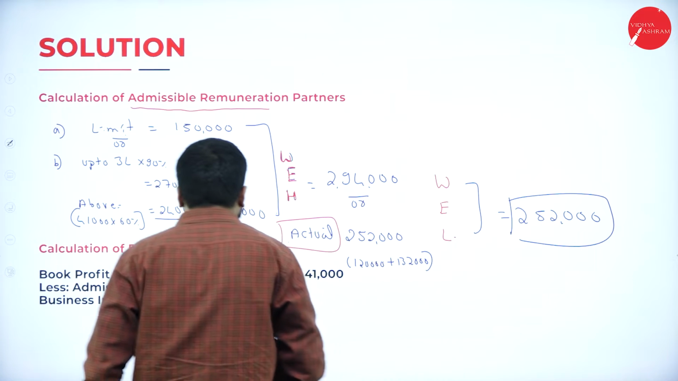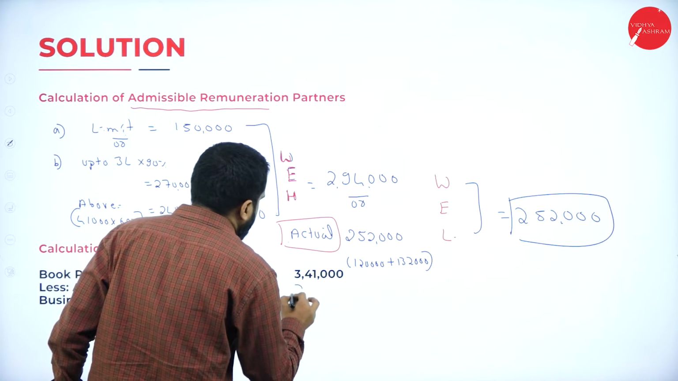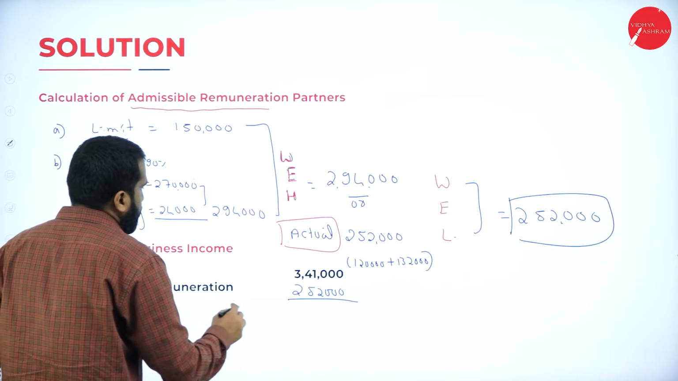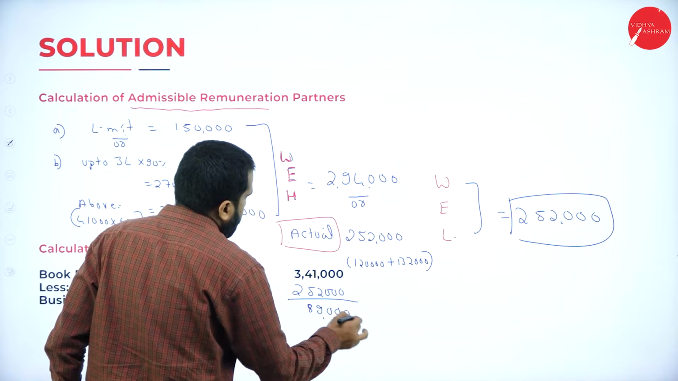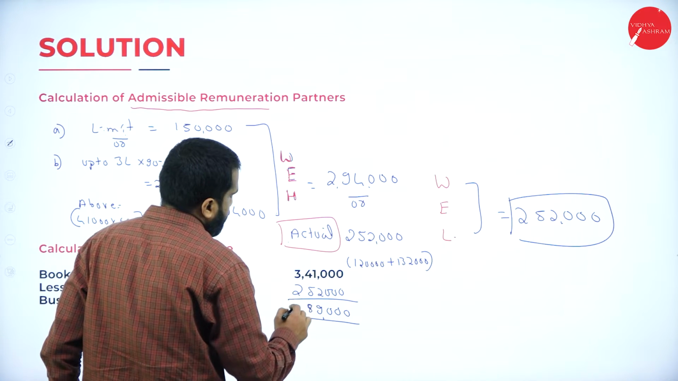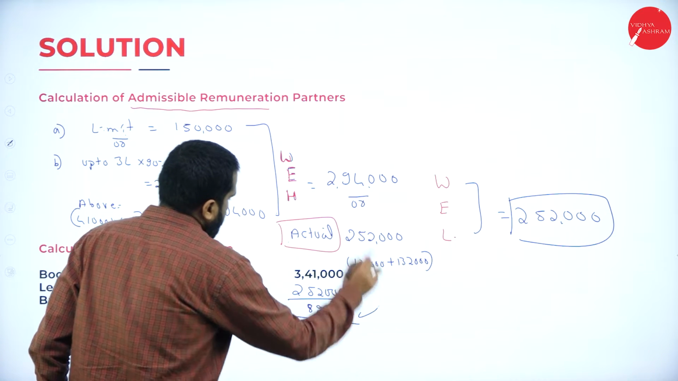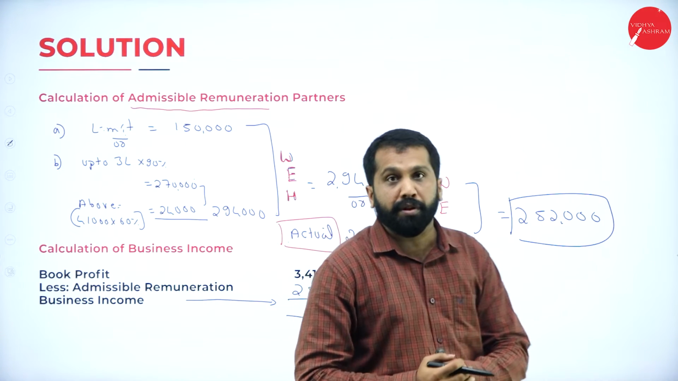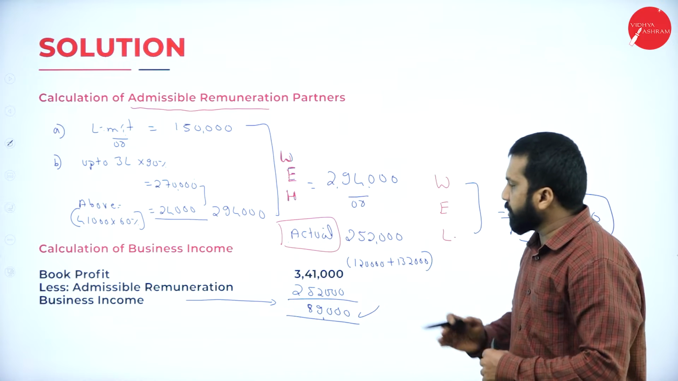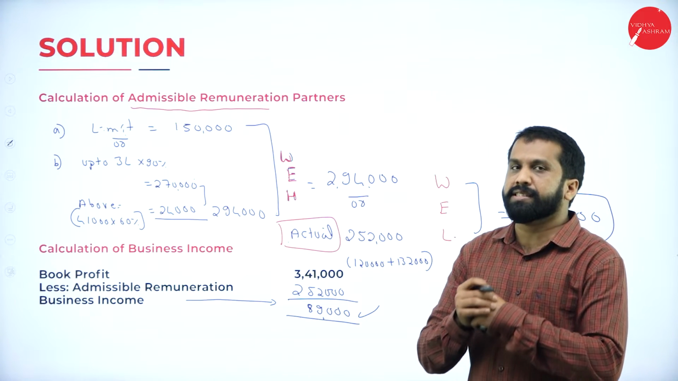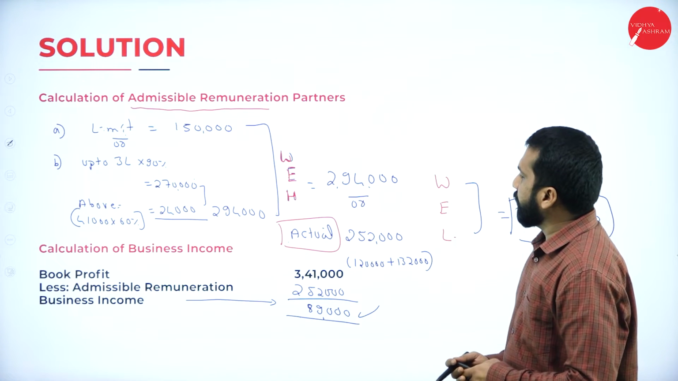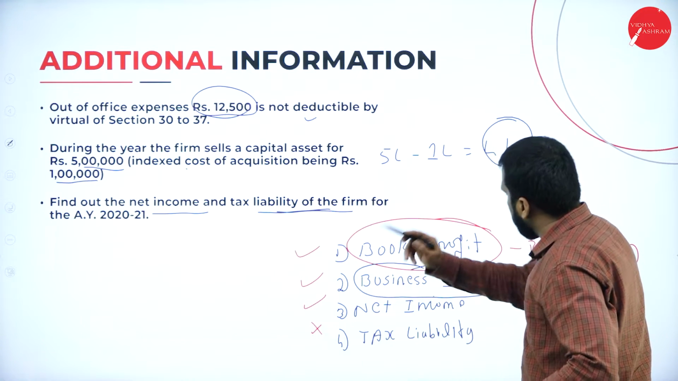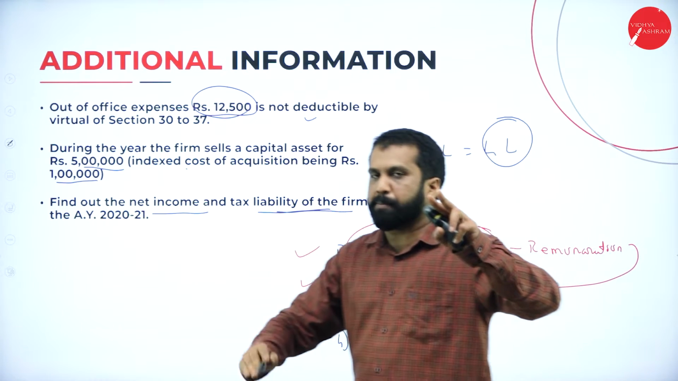Now take this 2,52,000 as admissible remuneration. What is the business income? 89,000. Yes, your business income is 89,000. Hope you are clear. Good. Like this, you are supposed to find out your business income. Clear? Yes. Now, book profit is over, business income also over. Total two things we completed.